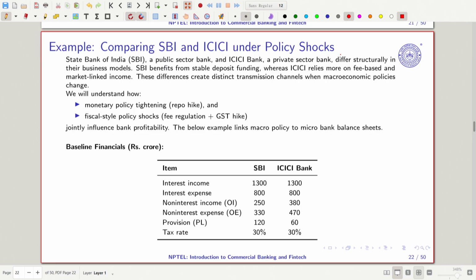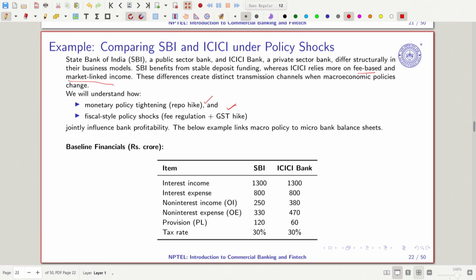SBI benefits from stable deposit funding, whereas ICICI relies more on fee-based, market-linked income, because you have wealth management and different types of products being offered, so that gives them a lot of benefit. Now we are going to impose two more conditions here. What are those conditions? One is monetary policy tightening, so a repo hike. Another is the fiscal policy shock. So here we have the fee regulation and GST hike.